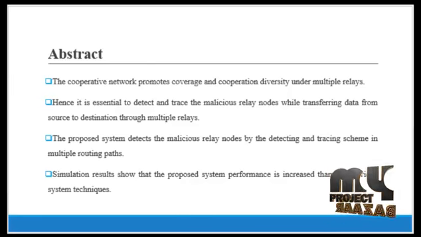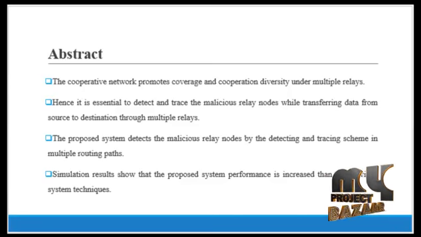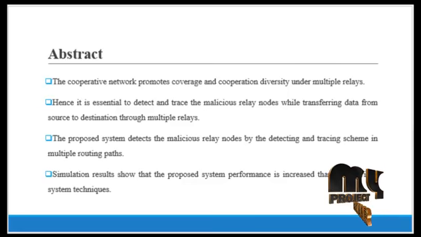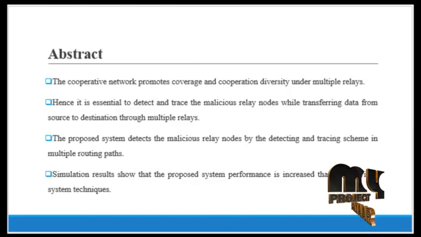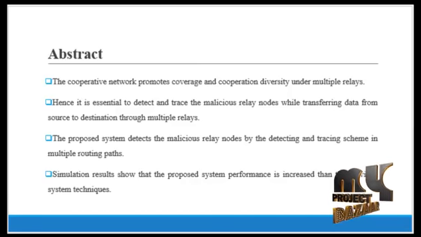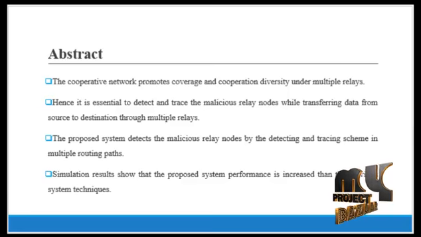In such a multi-relay network, communication is established between a source and a destination with the aid of multiple relays which are potentially malicious. Once the source and destination are created, a channel is assigned for the transmission of packets within the relay.